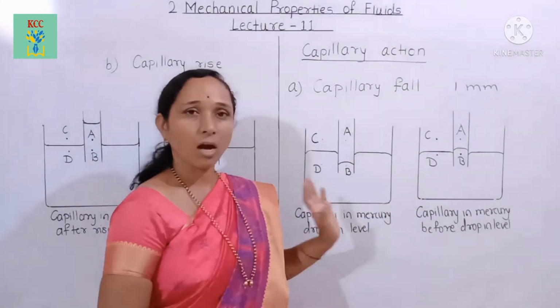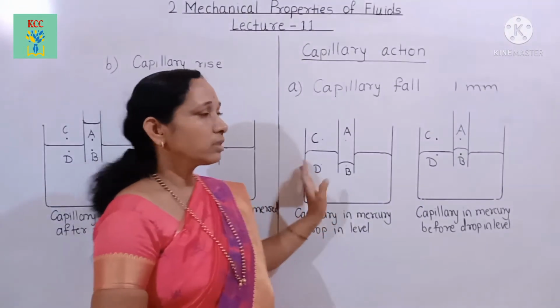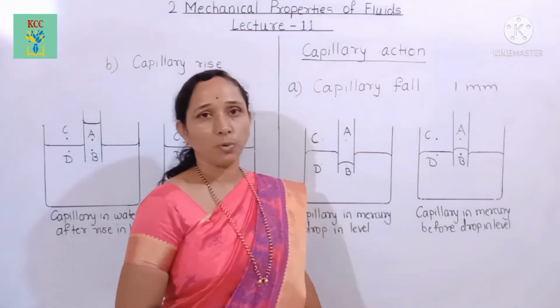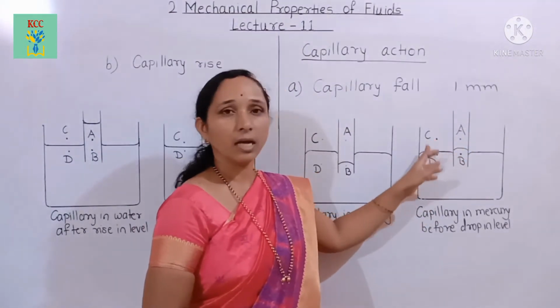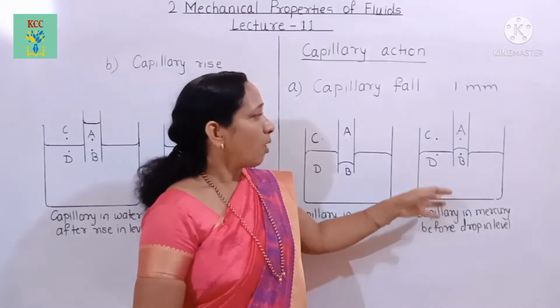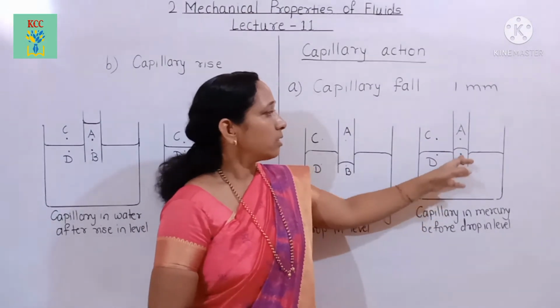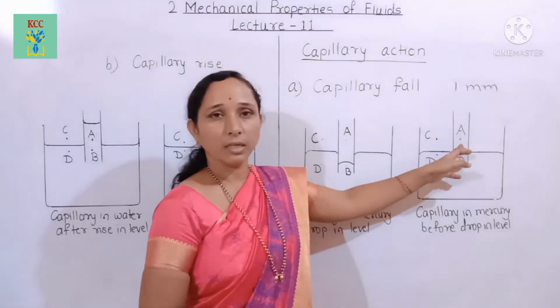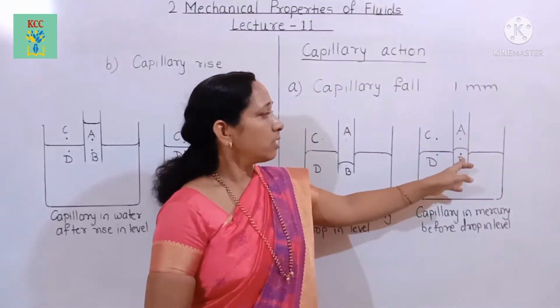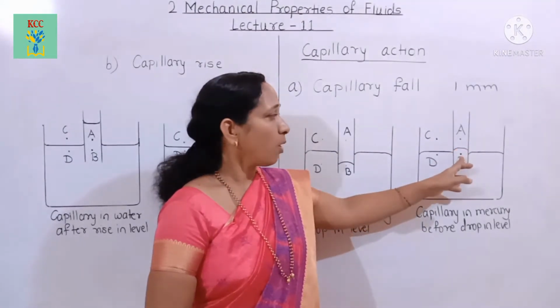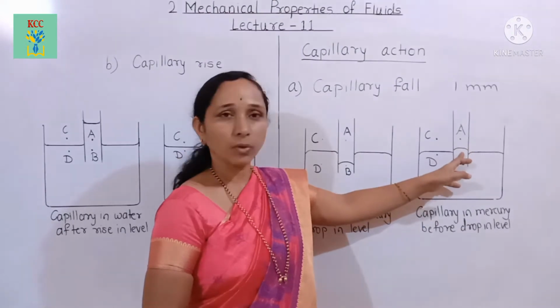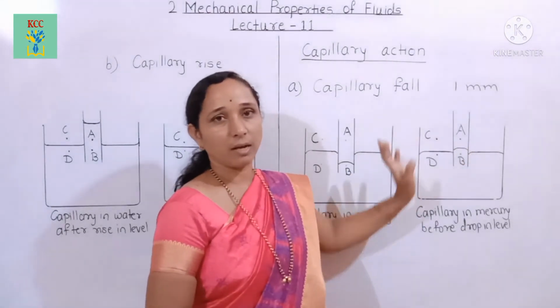How does this fall? For this purpose we consider 4 points: A, B, C and D. Point A is just above the liquid level inside the capillary tube, and point B is below the liquid level inside the capillary tube.